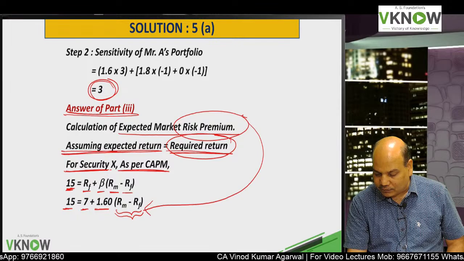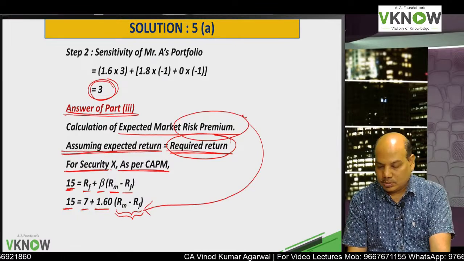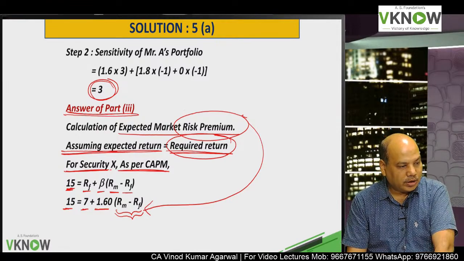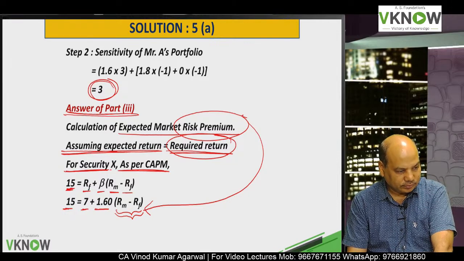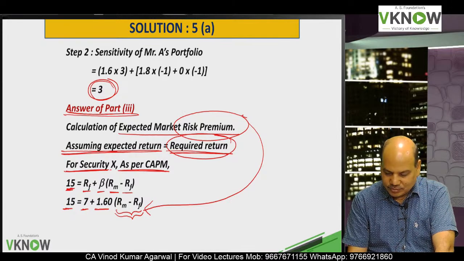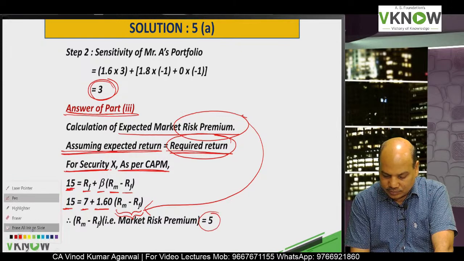Kindly solve. Give me the answer. Student will solve and give me the answer. So the answer is 5. Market risk premium is 5.